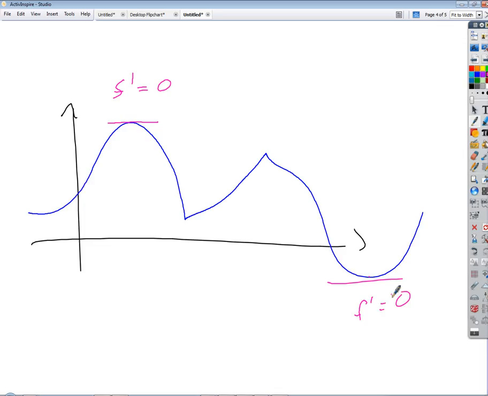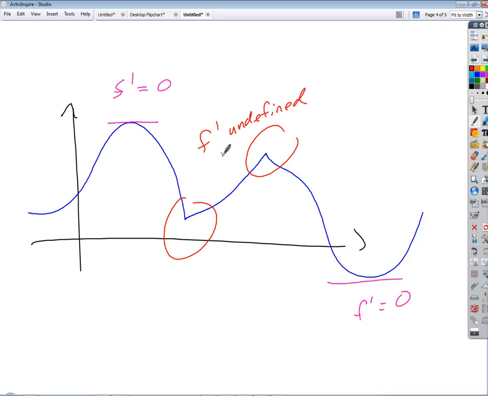Now, what's going on in these places though? Sharp corners. That's one of the places we talked about where derivatives are not defined, right? So we could also find places where the first derivative is undefined, right? That make sense? Those would also be places where we could have peaks and valleys.